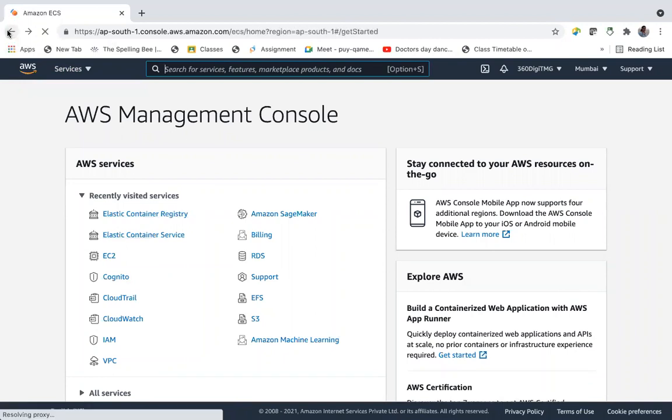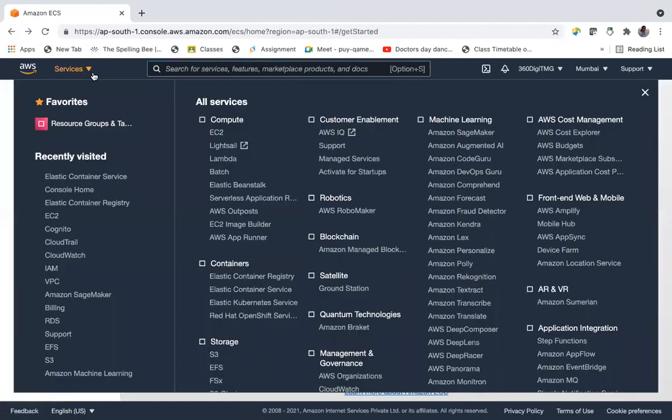So let's go back. Services, containers, Elastic Container Registry, Elastic Container Service, Kubernetes service, Elastic Kubernetes Service, and the Red Hat OpenShift service. So we have ECS, which uses Docker, and also we have Kubernetes, one more container service.